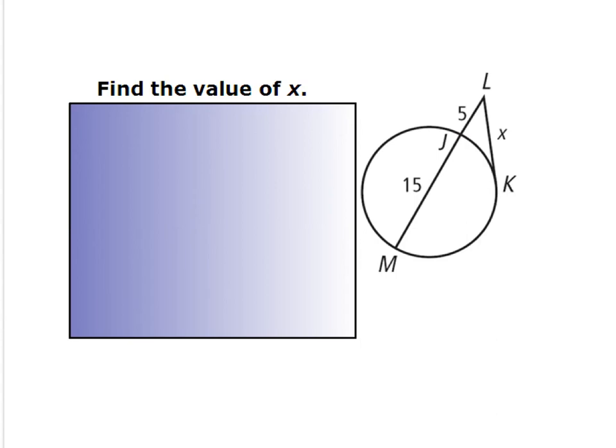So on our next example here, we need to solve for x. That's all we want to do, solve for x. So we're going to take our whole secant line ML, which is 20, and we're going to multiply it by the outside, which is 5. Sorry, that's a little sloppy. Let me redo that. The outside, which is 5, and that's going to be equal to our tangent line x squared. Well, 20 times 5 is 100. That's equal to x squared. To get x by itself, to undo the squared, you got to take the square root, and we get that x is equal to 10.